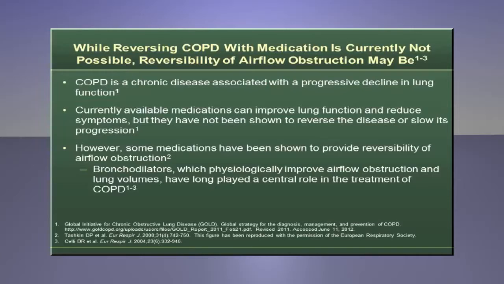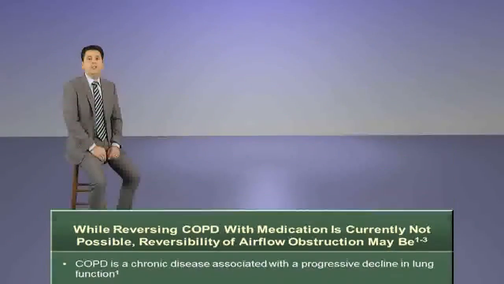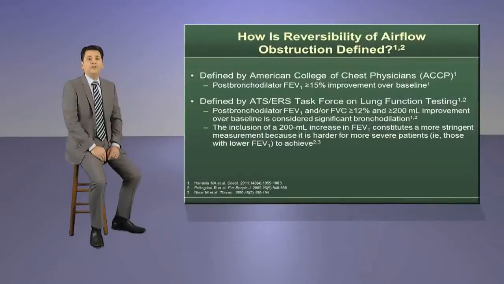So, for example, short-acting bronchodilators can help reduce symptoms and improve exercise tolerance in patients with intermittent symptoms, while long-acting bronchodilators are more effective for alleviating persistent symptoms. This slide, How is Reversibility of Airflow Obstruction Defined, will help get your audience all on the same page.